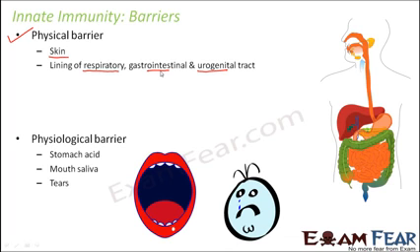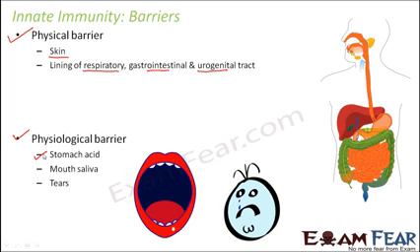Physiological barrier. What are physiological barriers? These are not physical barriers. They are not basically substances, but they are certain things which are released by some part of our body. For example, stomach acid. The medium inside the stomach is acidic due to the presence of hydrochloric acid. Now this stomach acid also prevents the microorganisms or pathogens from being present inside our body. That's because the microorganisms cannot survive in an acidic medium. So that acts as a physiological barrier.